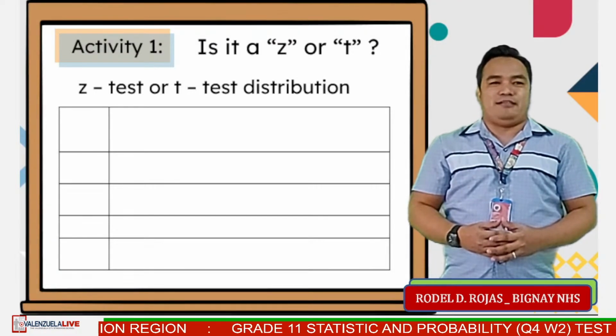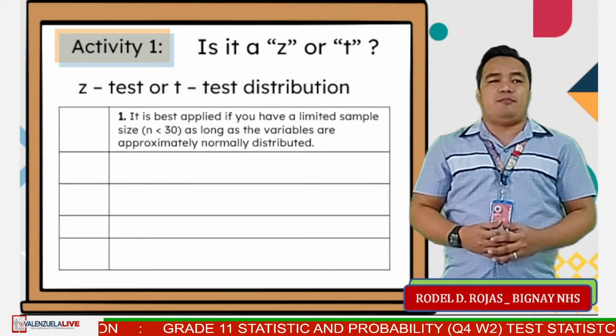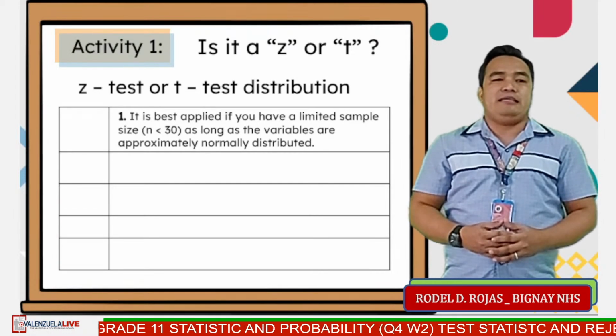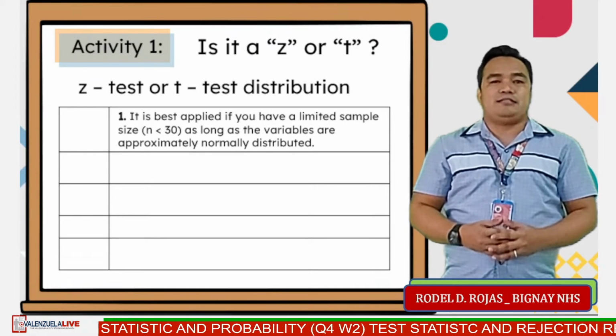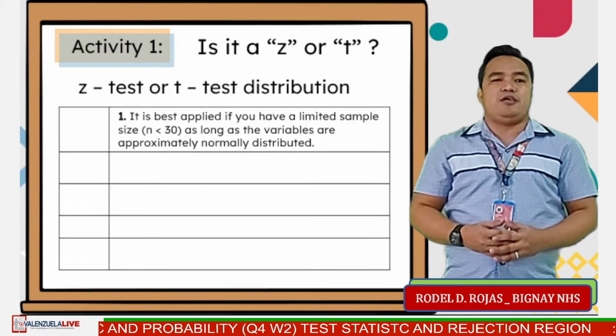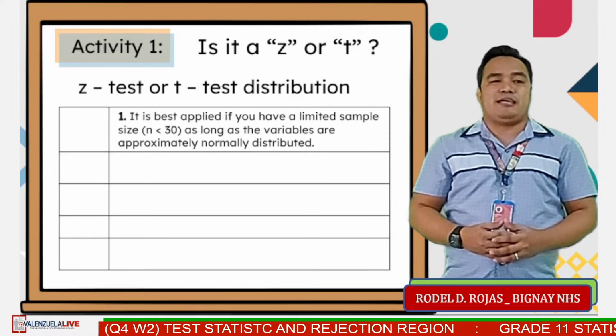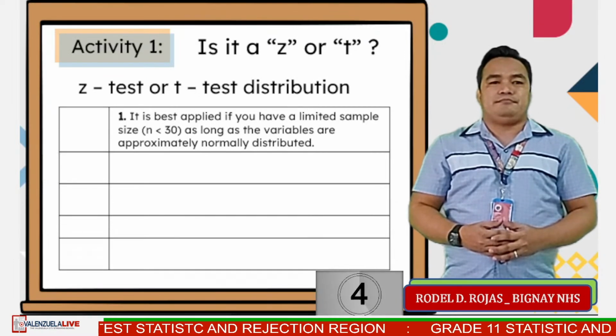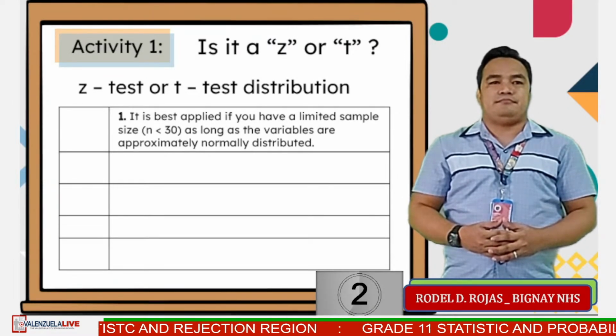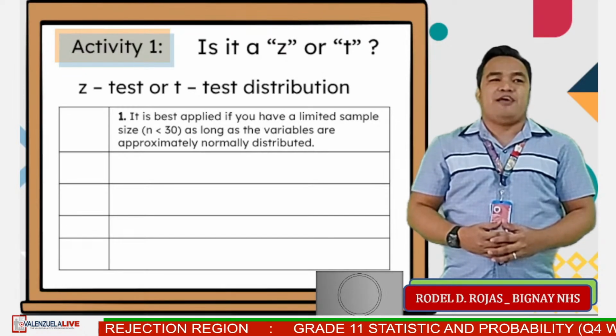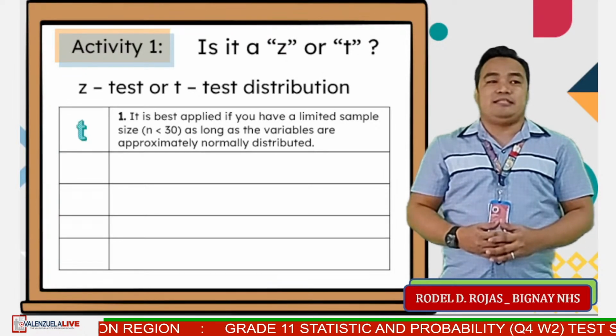Let's have number 1. It is best applied if you have a limited sample size and is less than 30, as long as the variables are approximately normally distributed. Is it a Z or T? 5 seconds, go. Very good. The answer is T.